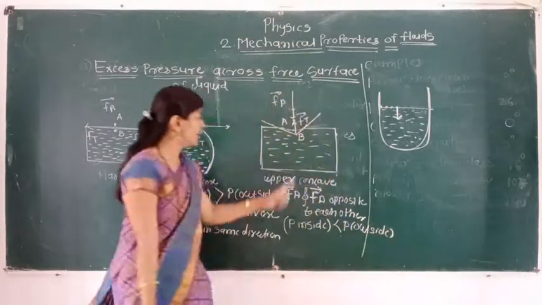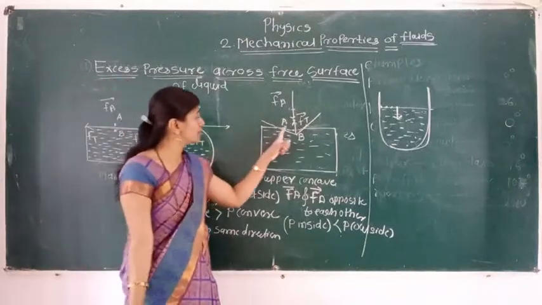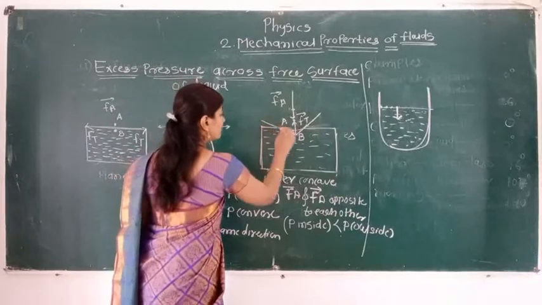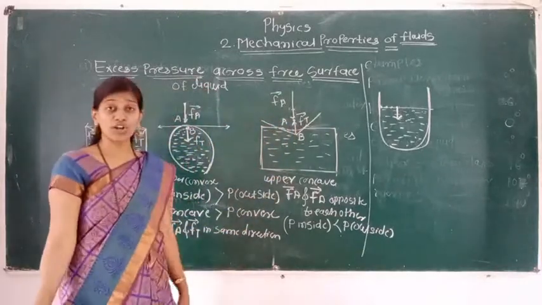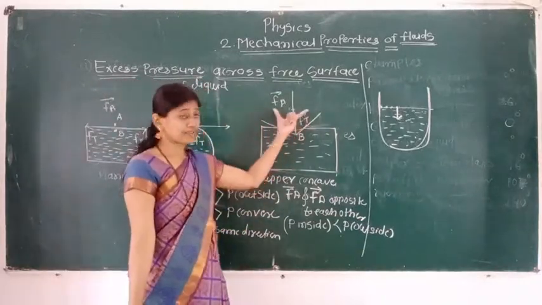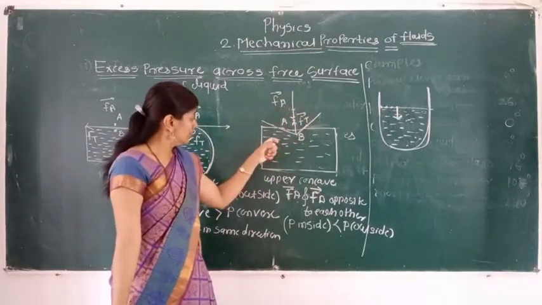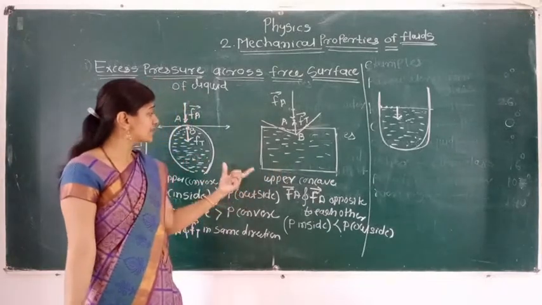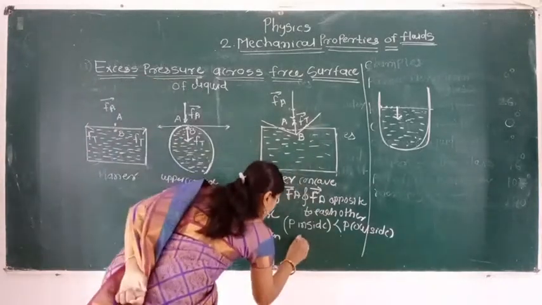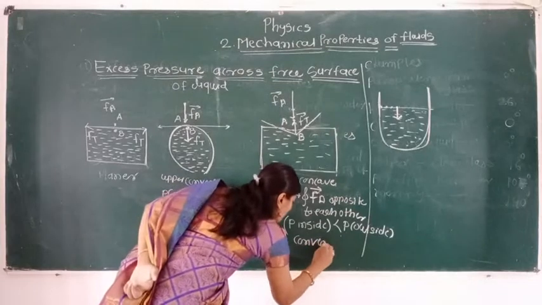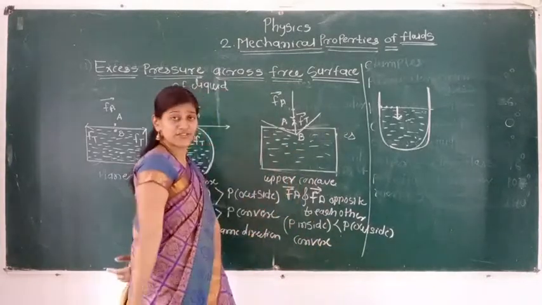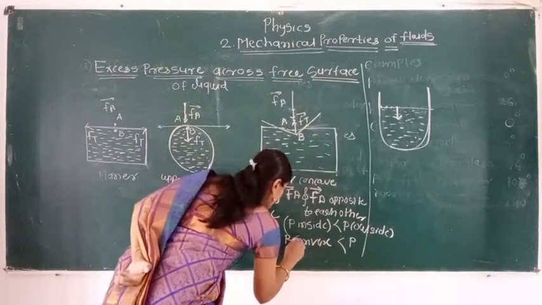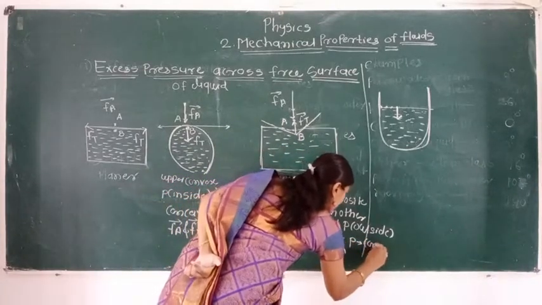On molecule B is the less pressure compared to the pressure at point A. Okay, so here we know this liquid surface is upper concave surface, concave outside surface, but because of that the liquid inside liquid surface is a convex. So here we can say the pressure in convex surface is less than the pressure in concave surface.